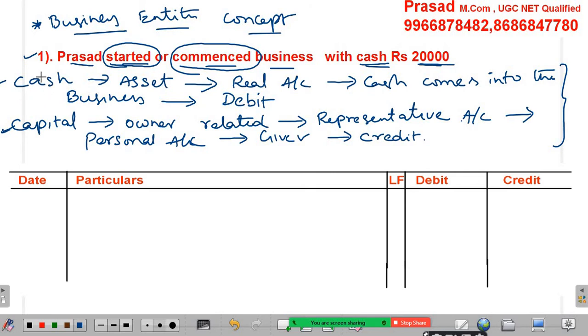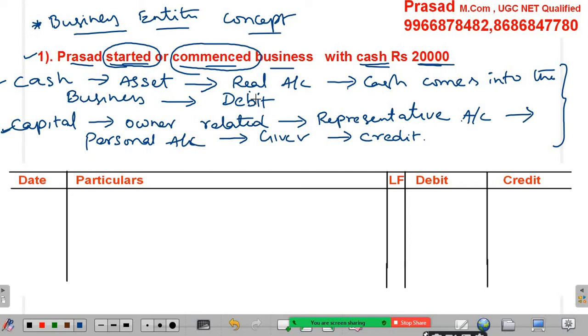Here cash is an asset, which comes under real account, and the real account rule says that if an asset comes in, it is debited; if an asset goes out, it is credited.